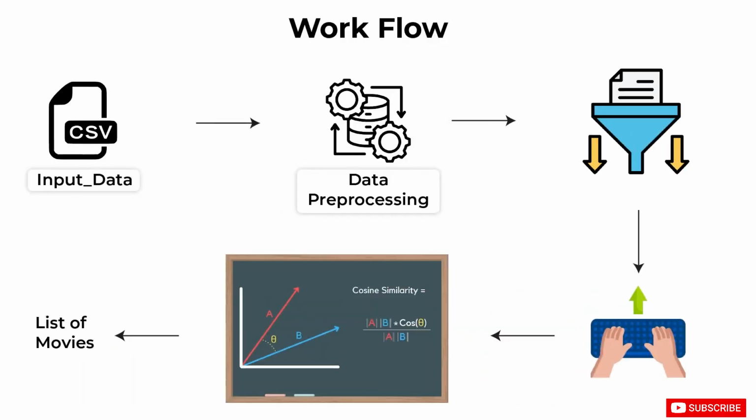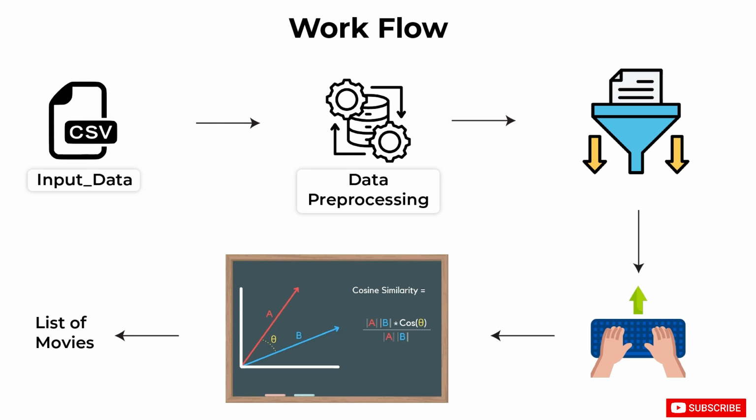So we will input our data, then pre-process it, and on the basis of the title, content, and keywords of our data, we will recommend our movie. So basically, we will input our movie. We will use the cosine similarity function.